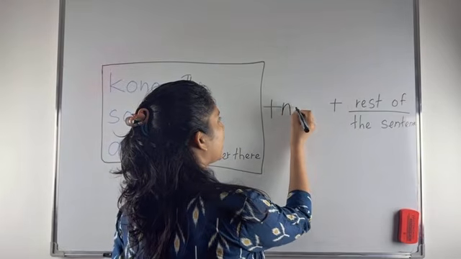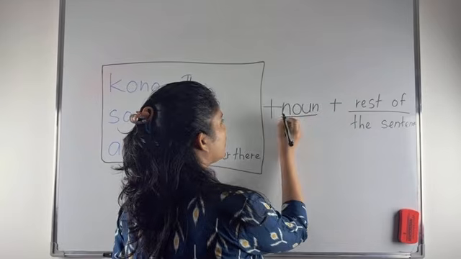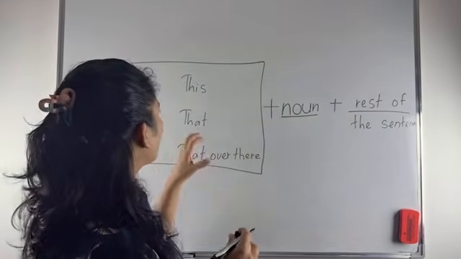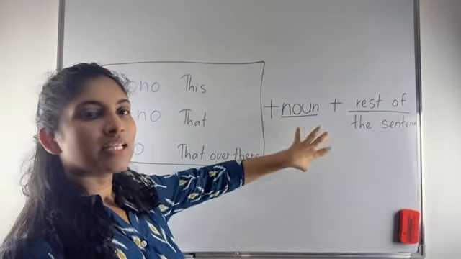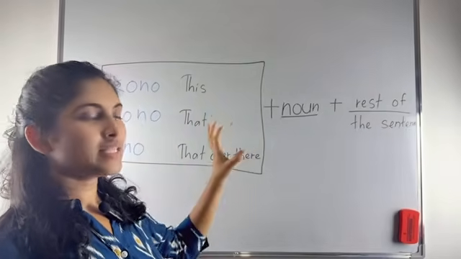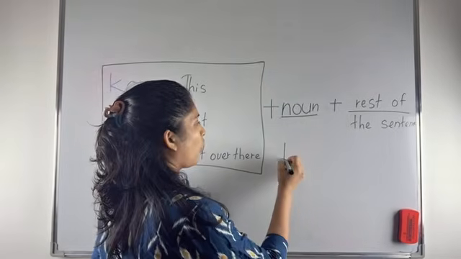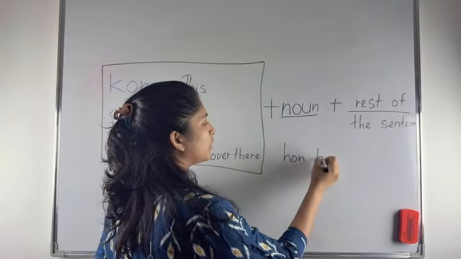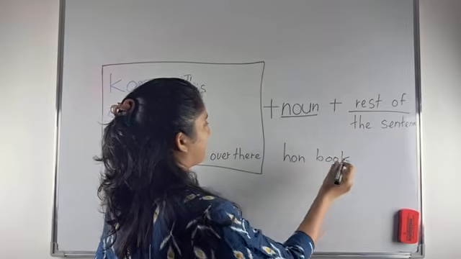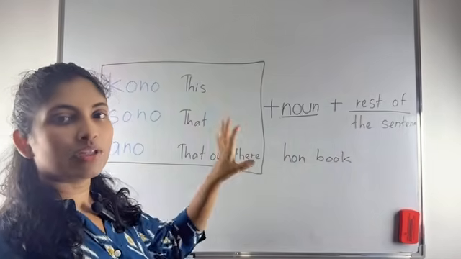But here it's different. When we use kono, sono, ano in a sentence, after that you need to use a noun. Kono plus noun, sono plus noun, ano plus noun. If we take the noun hon, hon means book. So kono hon, sono hon, ano hon.